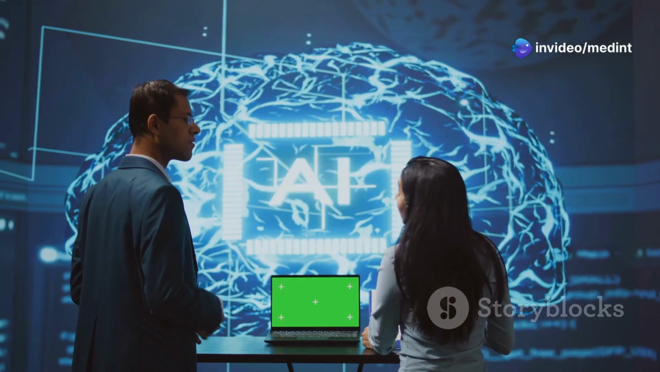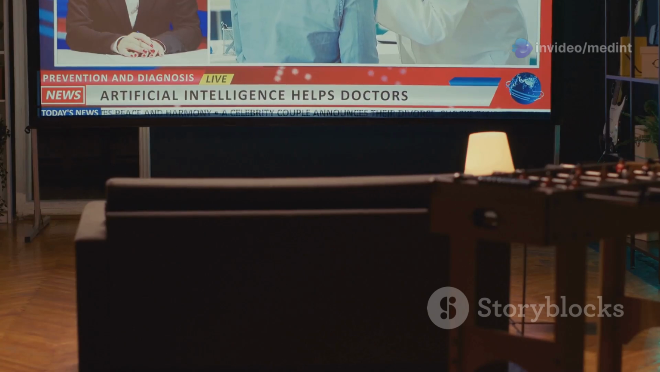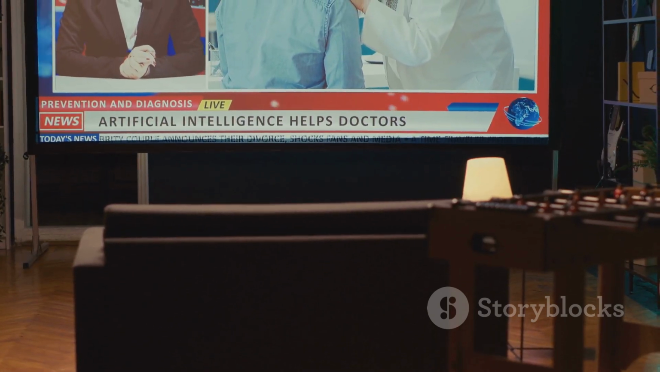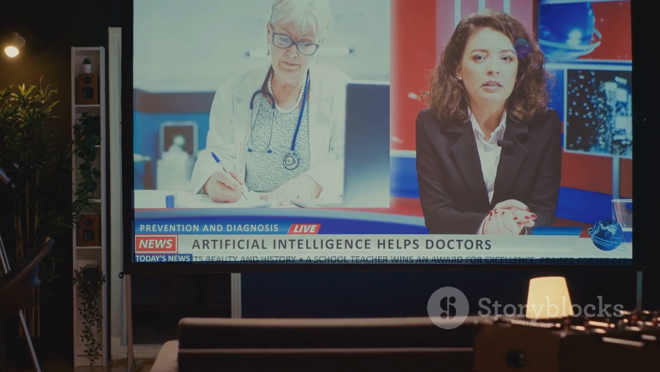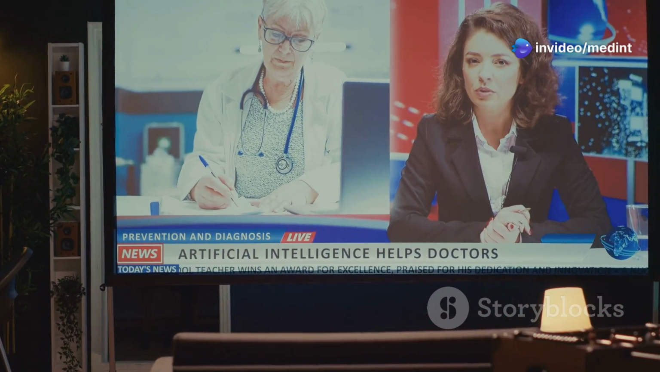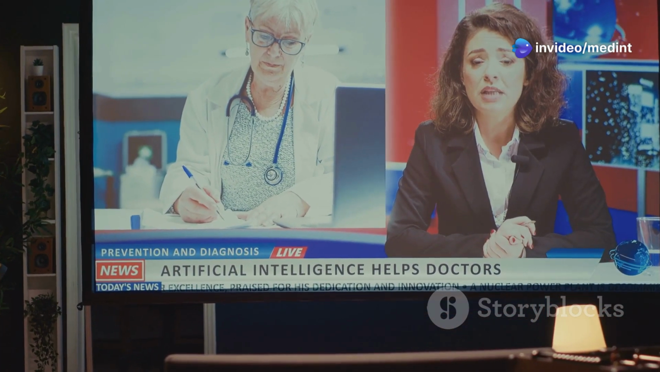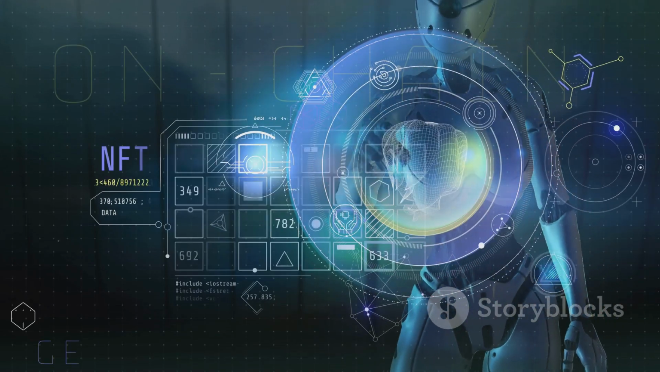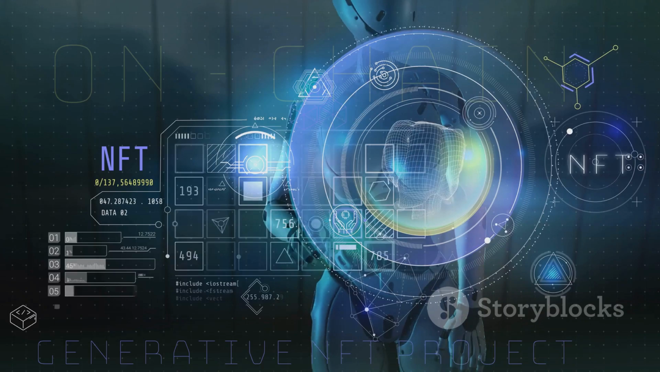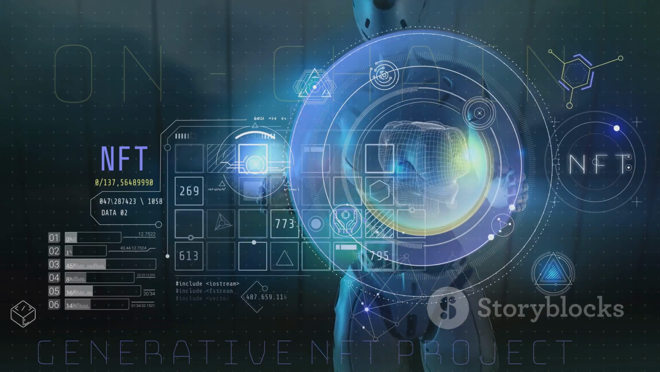But what exactly is generative AI? In simple terms, it's a type of artificial intelligence that can generate new, original content. This content can take many forms, including text, images, audio, and even data. Think of it as an AI artist or composer that can create something entirely new, based on what it has learned from the data it was trained on.